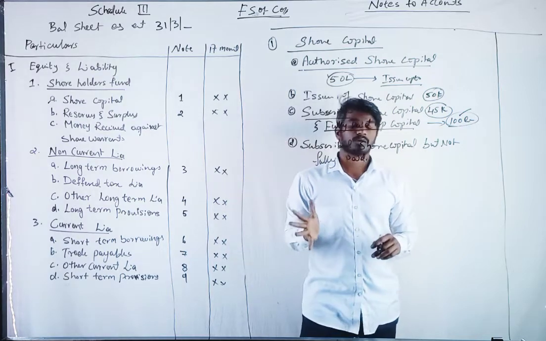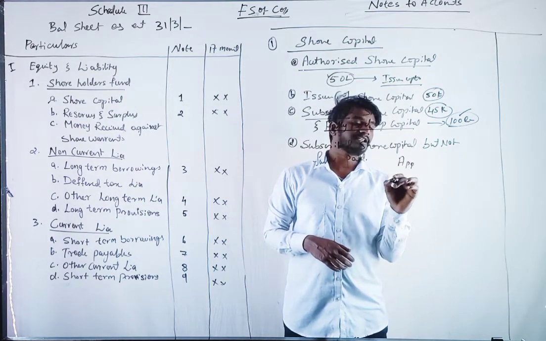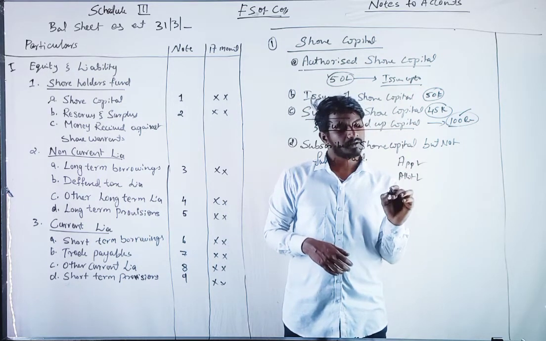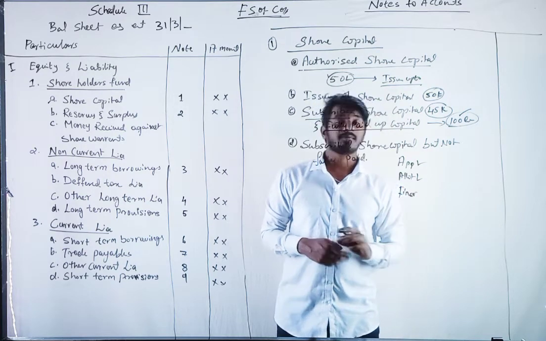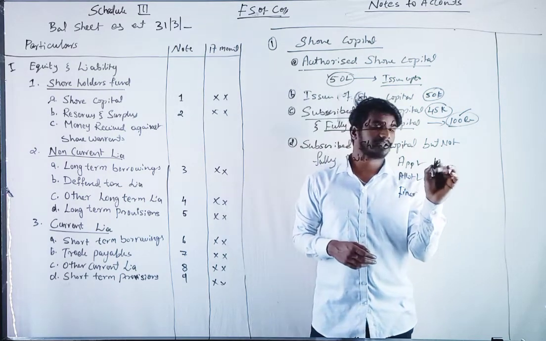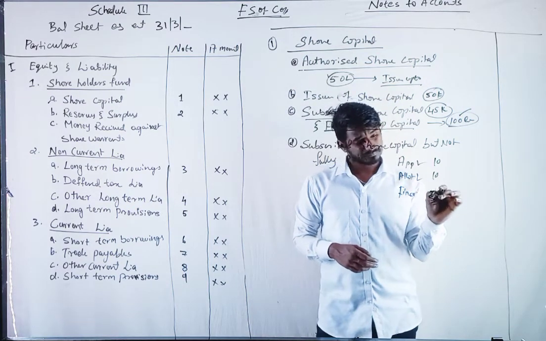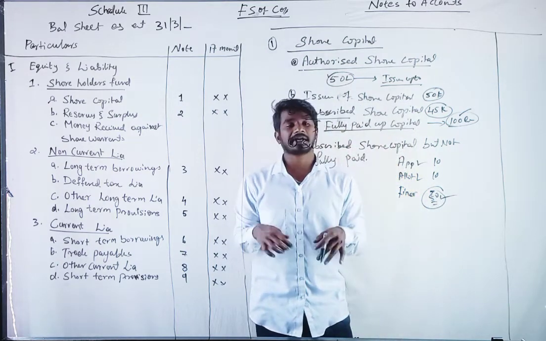What it means: let us say the shareholder paid the application money and allotment money, but did not pay the final call or first call money. He didn't pay, let's say, 50 rupees of the final call.